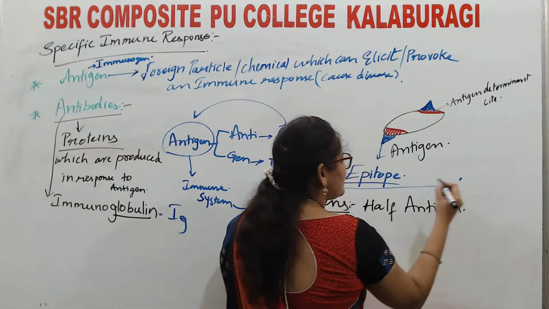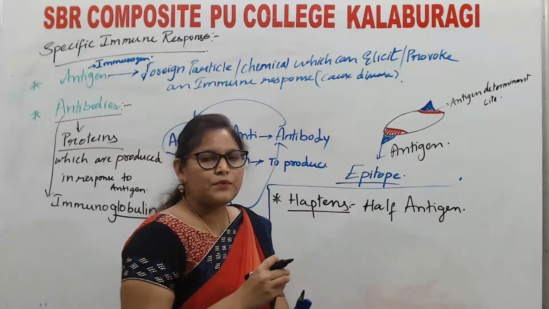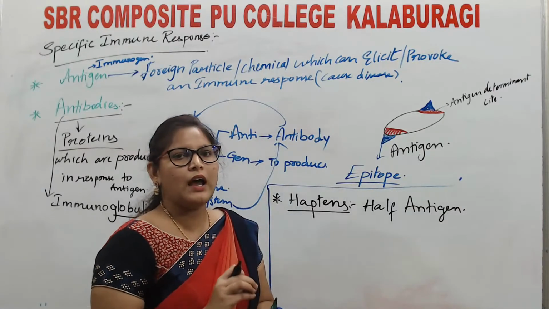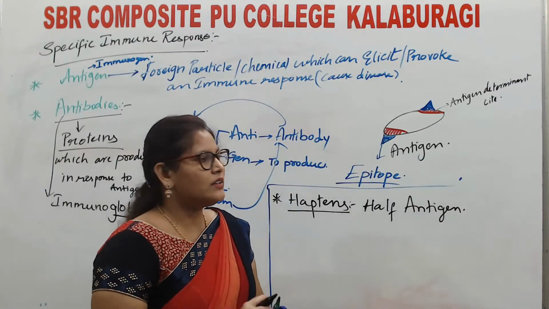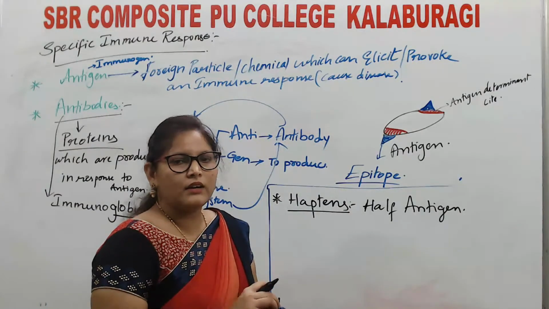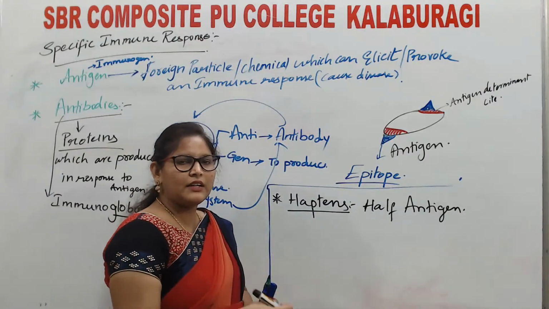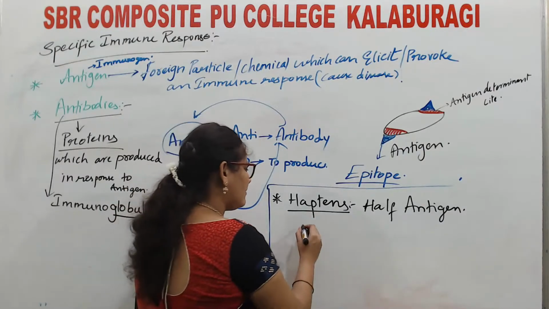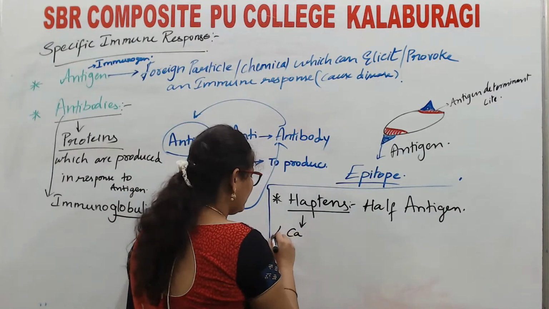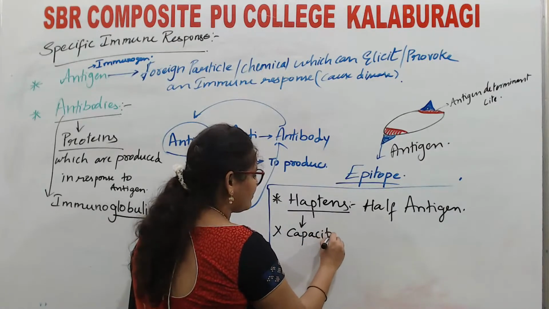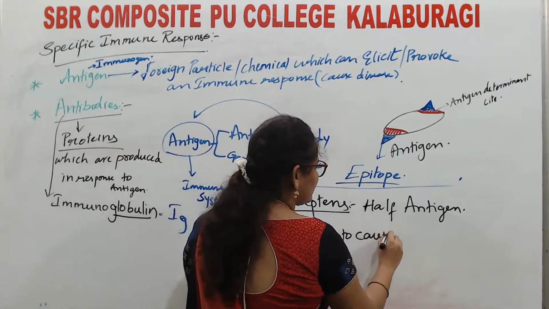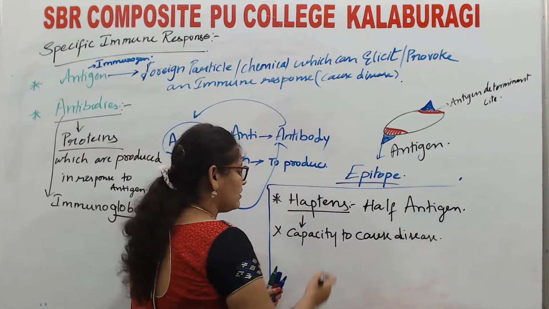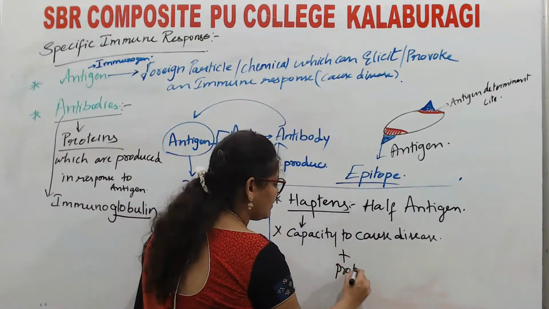What we have discussed is that an antigen is a substance which should be able to cause a disease. That means it should have immunogenicity, and reactivity should be there. But these haptens do not have the capacity to cause disease on their own. They should combine with a protein.